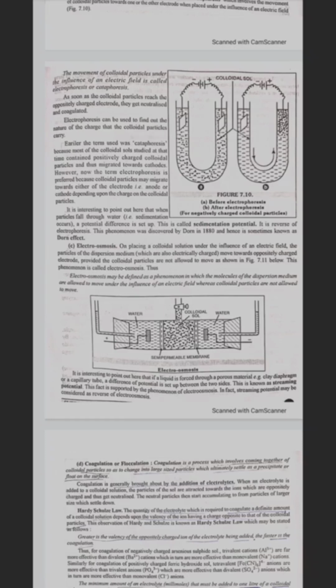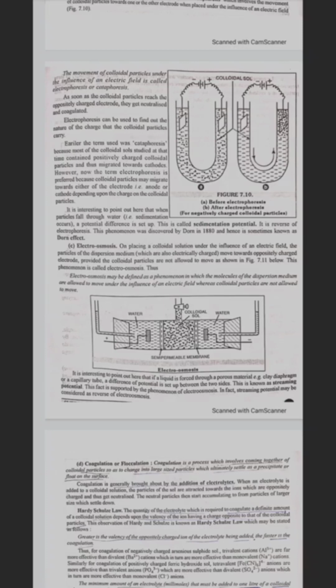Electroosmosis. On placing a colloidal solution under the influence of an electric field, the particles of dispersion medium, which are also electrically charged, move towards an oppositely charged electrode, provided the colloidal particles are not allowed to move, as shown in figure 7.11 below. This phenomenon is called electroosmosis. Thus, electroosmosis may be defined as the phenomenon in which molecules of dispersion medium are allowed to move under the influence of an electric field, whereas colloidal particles are not allowed to move.